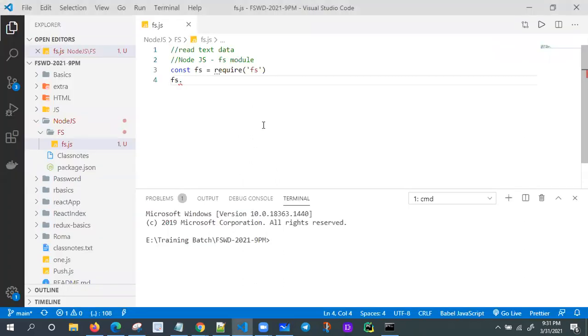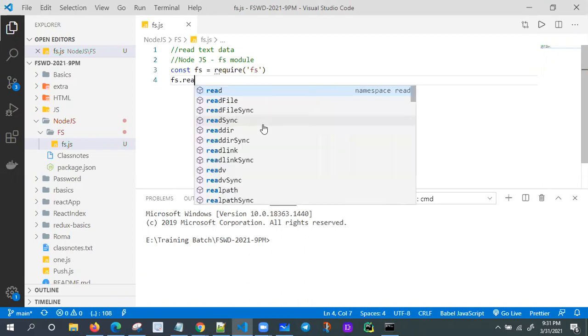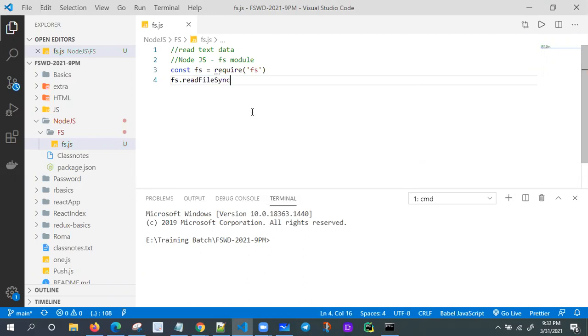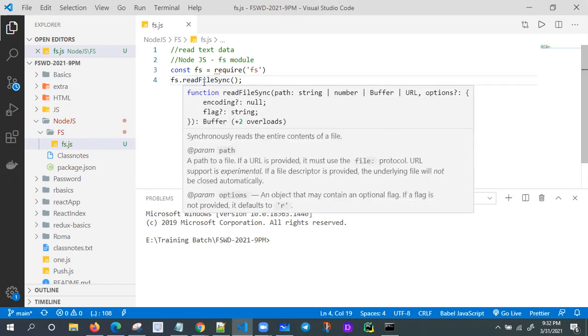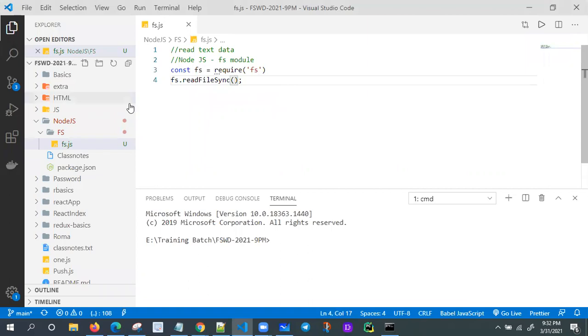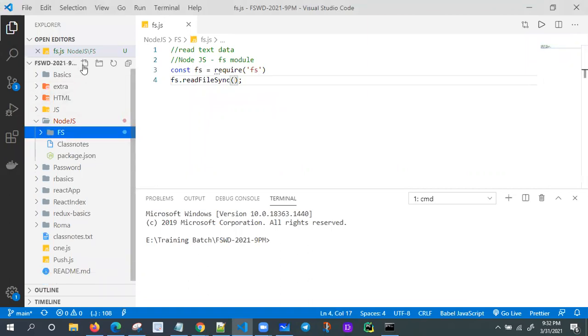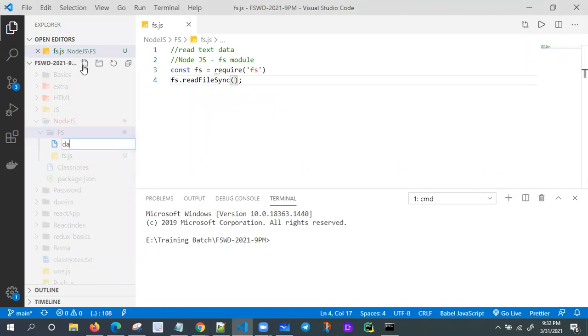Let me first read in the synchronous way, readFileSync. Let me see what exactly it is. It takes two parameters, the path and the format, that is, what kind of format it is. Let me create one small file inside the folder to read.